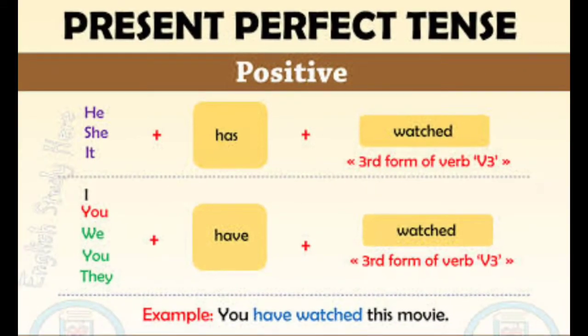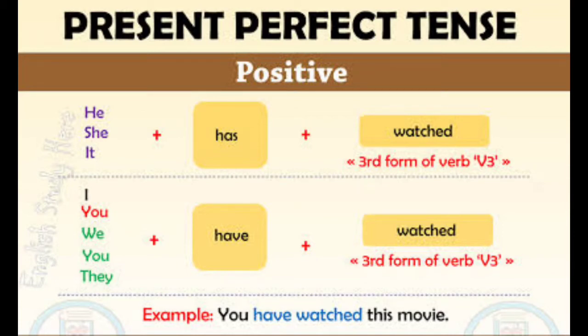Children, look at the positive sentences in present perfect tense. See the first one, he, she, it. We have to use has only, children. So in present perfect tense, for singular subject he, she, it, we have to use has. So has plus verb 3, that is past participle form. Verb 3 means past participle form. The third form of the verb is verb 3. So he has watched. She has watched.